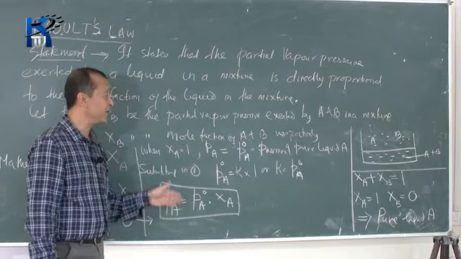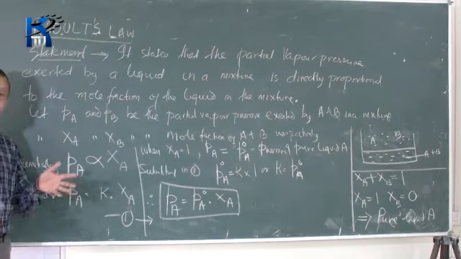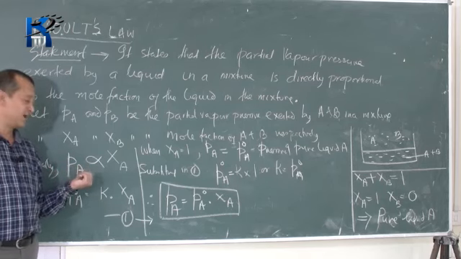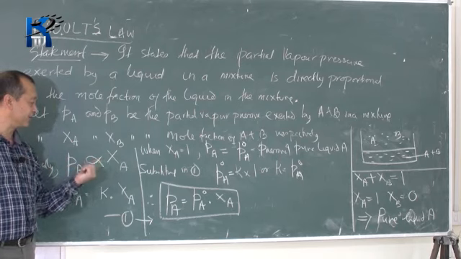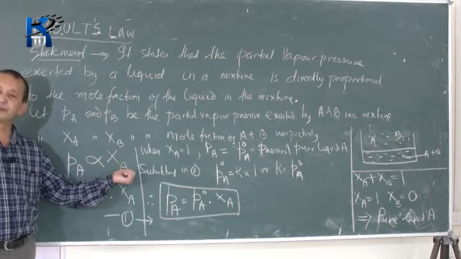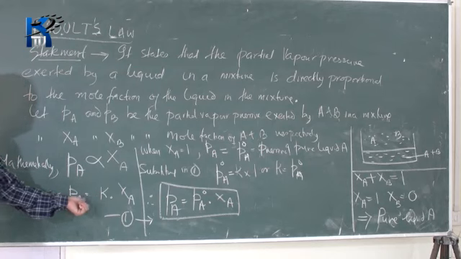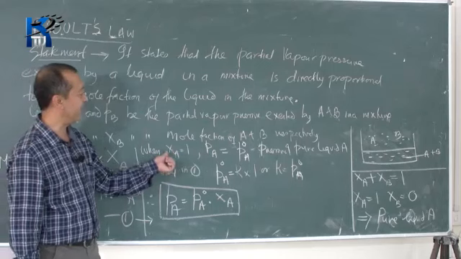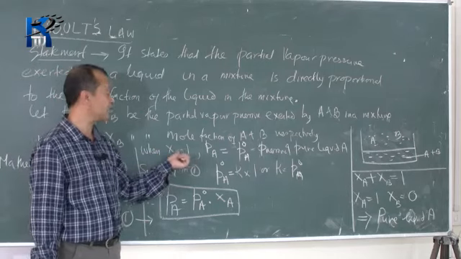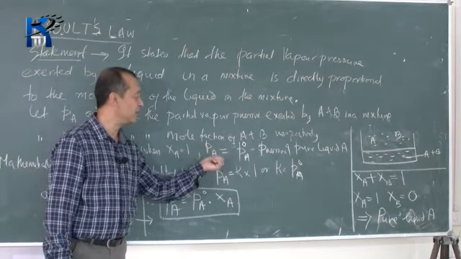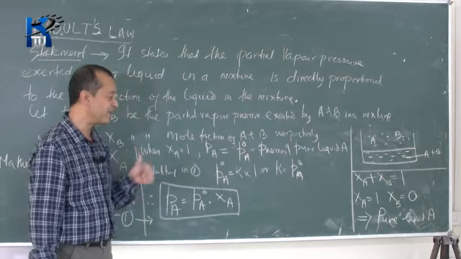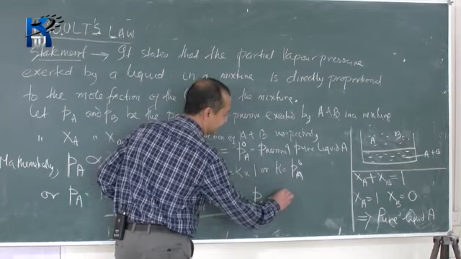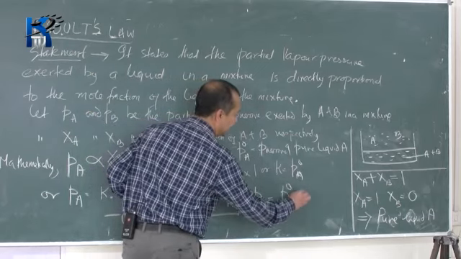Similarly, if you work out for B, the partial pressure of B will be proportional to the mole fraction of B, so partial pressure of B will be equal to a constant into the mole fraction of B. Here also, if XB is 1, then PB will be equal to PB naught. So you will get the relation that PB is equal to PB naught into XB.